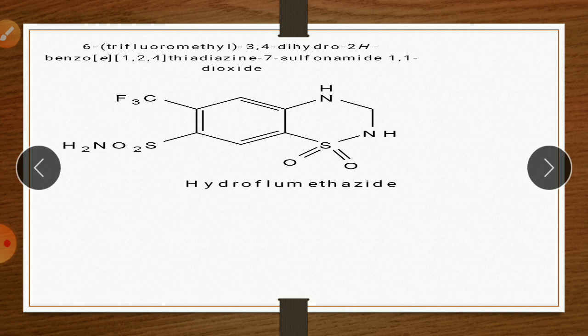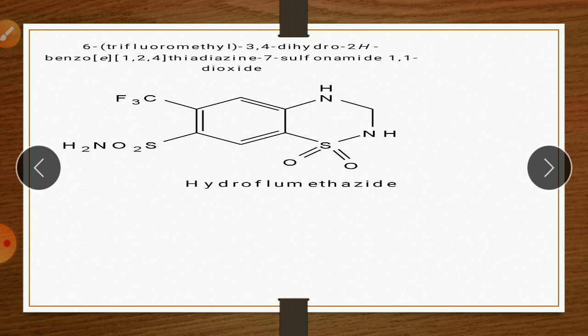Next drug is hydroflumethiazide. So here again the numbering pattern is same, 1 2 3 4 5 6 7. Here on 6th position there is a trifluoromethyl. 3,4 dihydro. So again here there is no double bond. So same 3,4 dihydro. 2H same. Benzo again same. E again same. This bond is common bond E. 1,2,4 thiazide same, 7 sulfonamide 1,1 dioxide.